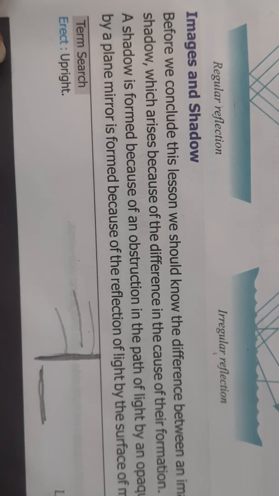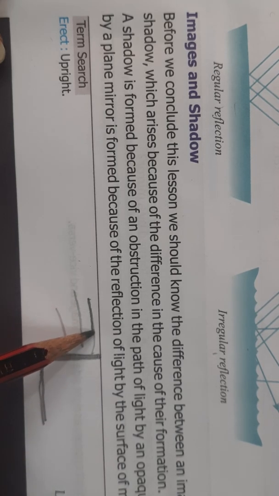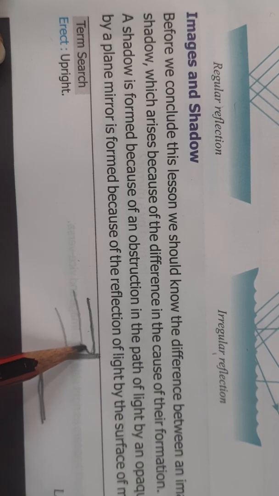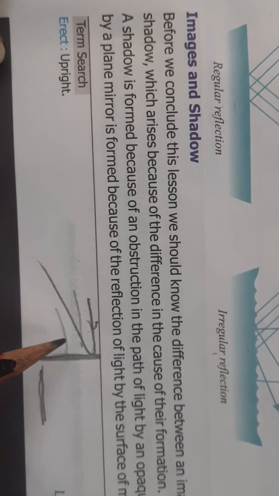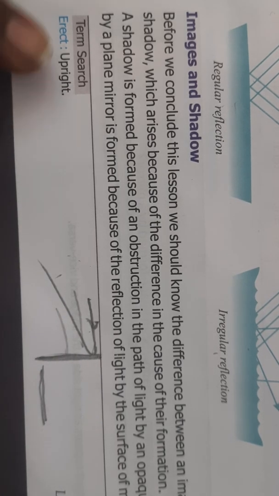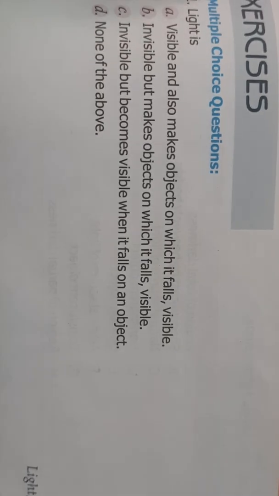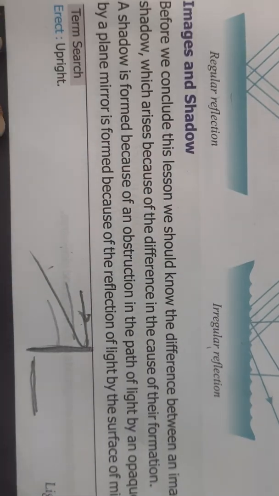Whereas an image by a plain mirror, how is an image formed? Because of reflection of the light by the surface of the mirror. Just now, as I told you, the surface of the mirror has a silver coating. So when light rays fall on the mirror, they get reflected back by the surface of the mirror. So that is why we can see the image in a mirror. We can see our image very clearly.